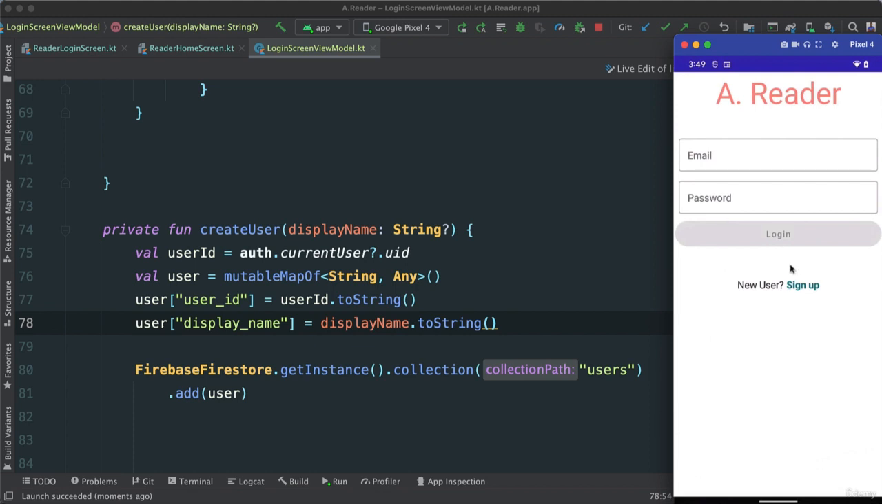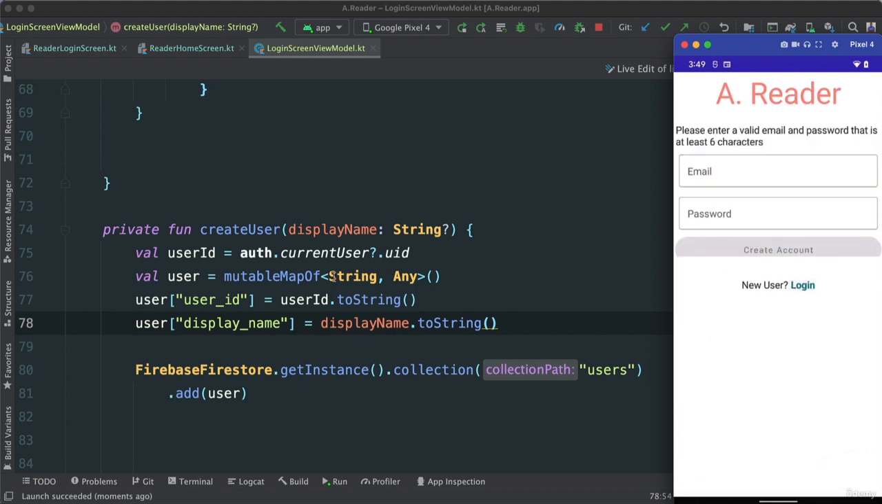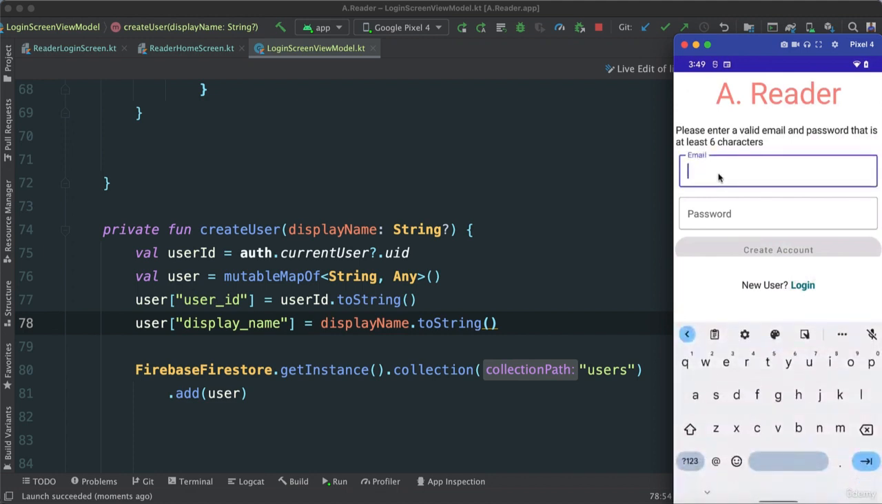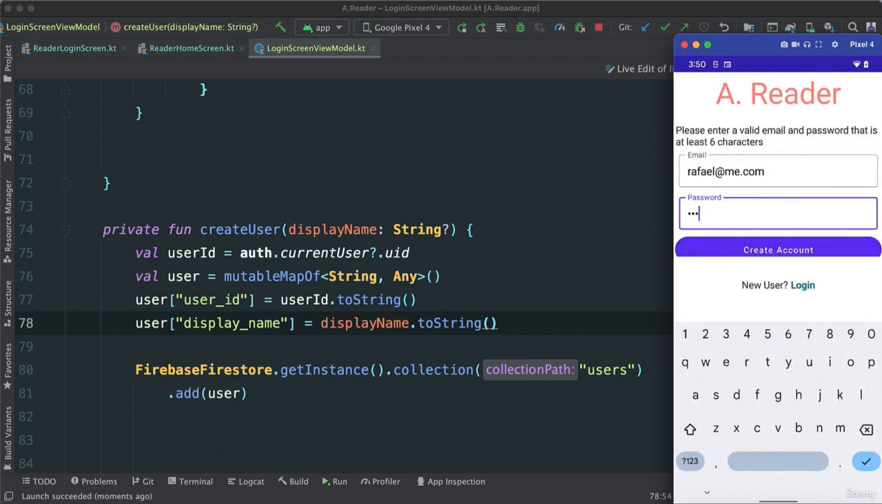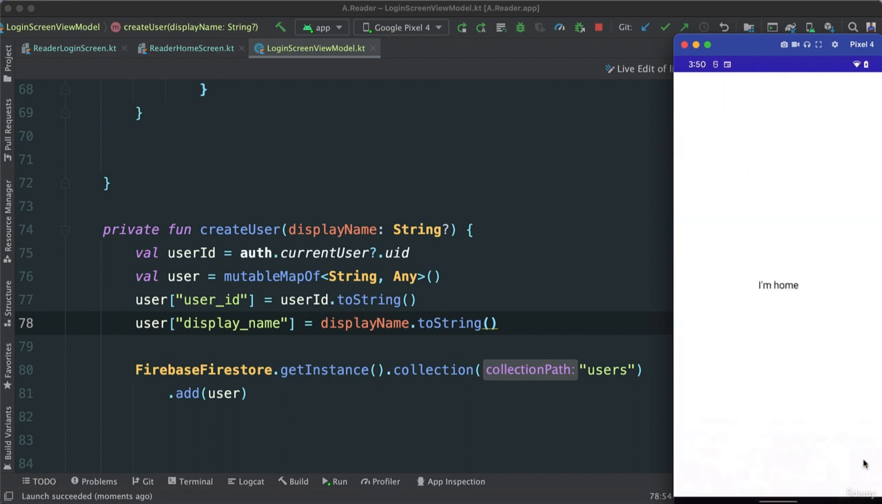All right, let's go ahead. We need to sign up again because that's how all of this will work. And say Raphael.me.com. Okay, let's go ahead and click, and voila, we went home.